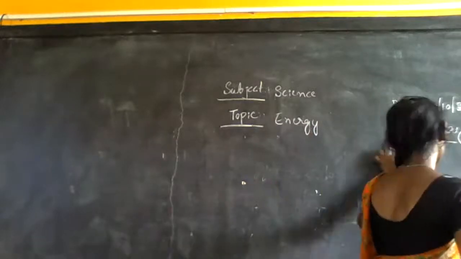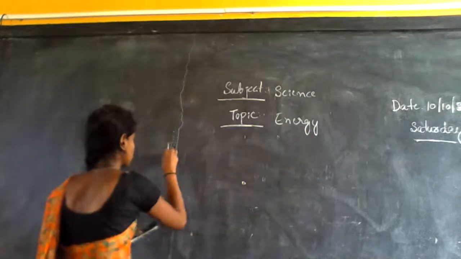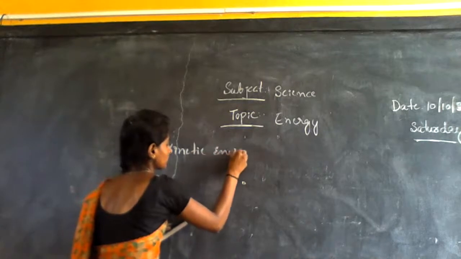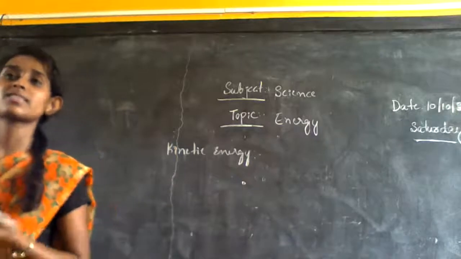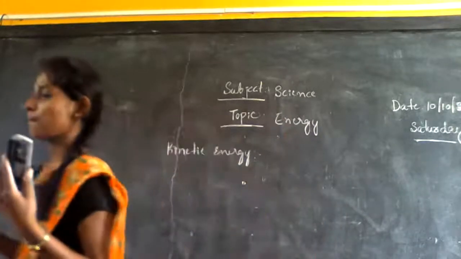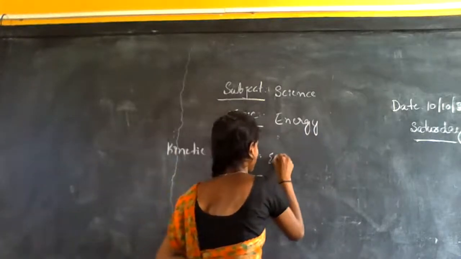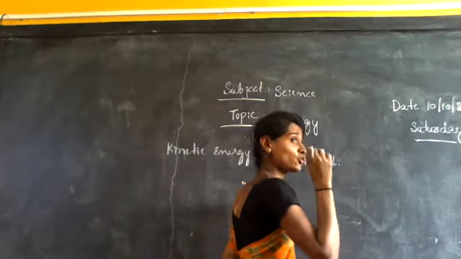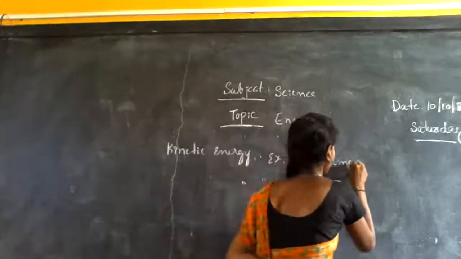Then tell me what is kinetic energy? It is just the opposite of potential energy. Yes, tell me what is kinetic energy? Okay, I will give you the examples. Riding a bike. Imagine a situation and then tell me the definition of kinetic energy.